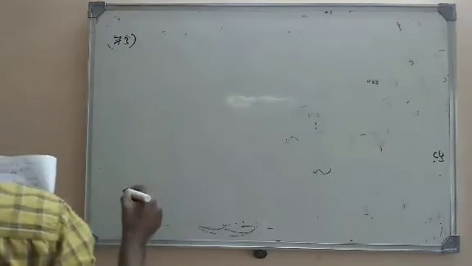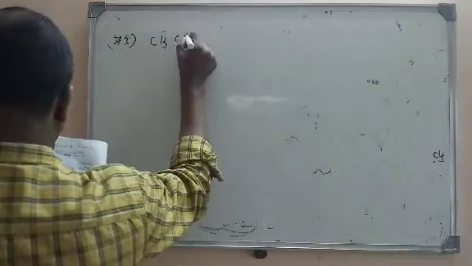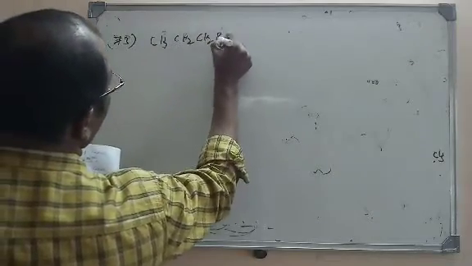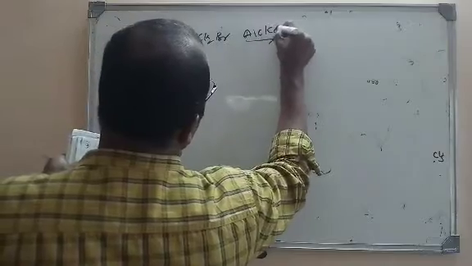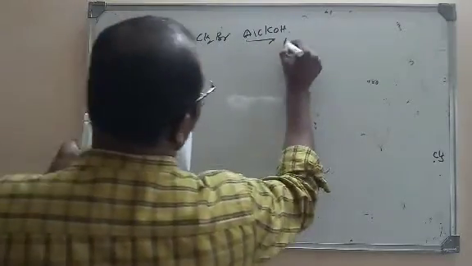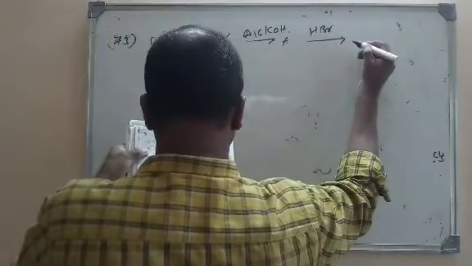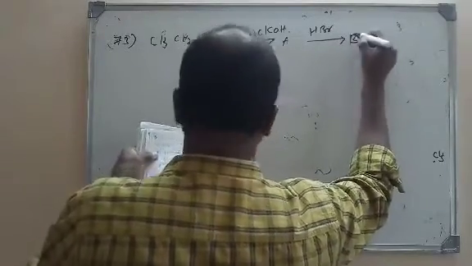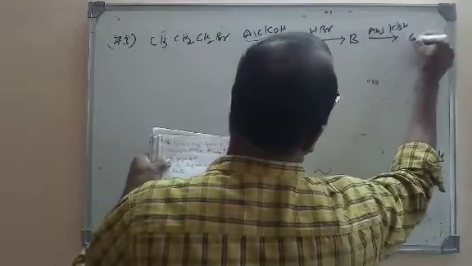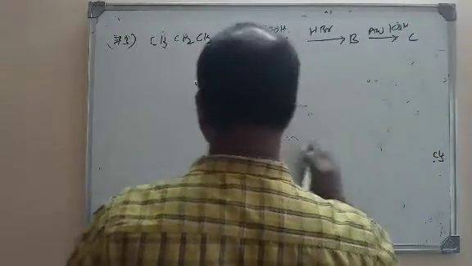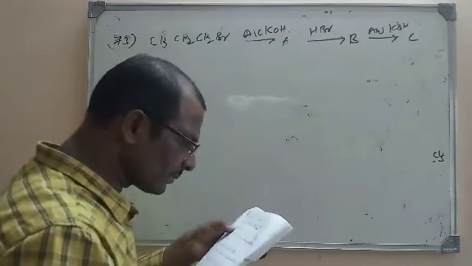Let us see. First one is butyl bromide. It is not butyl bromide, it is propyl bromide, n-propyl bromide. It is alcoholic KOH, giving A, and it is with HBr, giving B, and next it is aqueous KOH to give rise to C. Here we need to identify C.